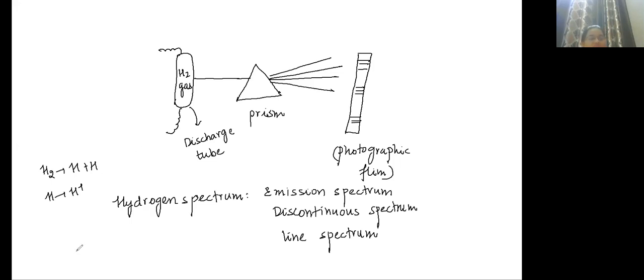When you provide energy, then what will happen? From a lower energy level, they will move towards a higher energy level by absorbing energy. Then when they come down from the higher energy level, there will be emission of light, and that emission of light is recorded in the form of lines. So why is hydrogen gas taken? Because it is applicable only on one electron systems.